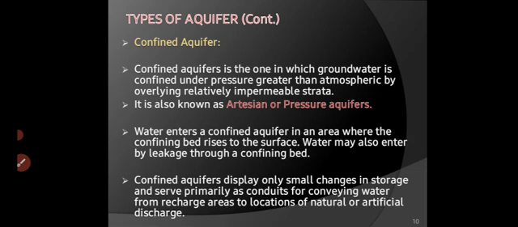So if the upper layer is impermeable and the bottom layer is impermeable, from where do we get water in a confined aquifer? These two impermeable layers extend up to the ground surface. With that type of formation, we get water in the confined aquifer from the ground itself. Confined aquifers display only small changes in storage and serve primarily as conduits for conveying water from the recharge area to the location of natural or artificial discharge.